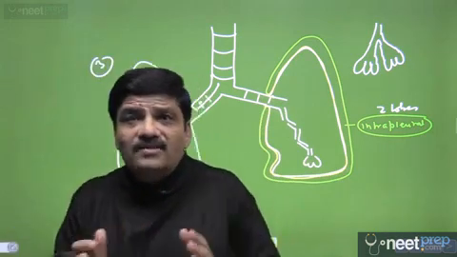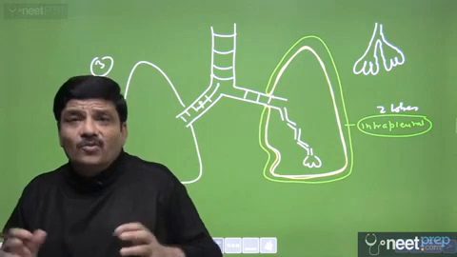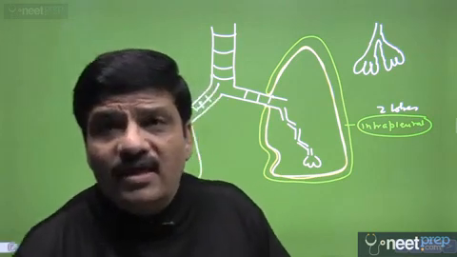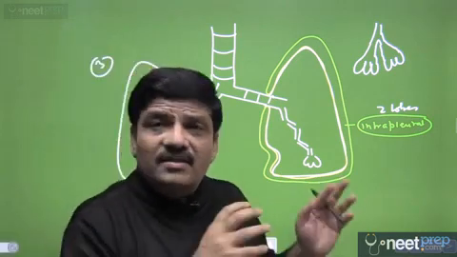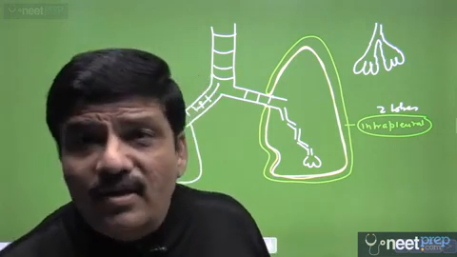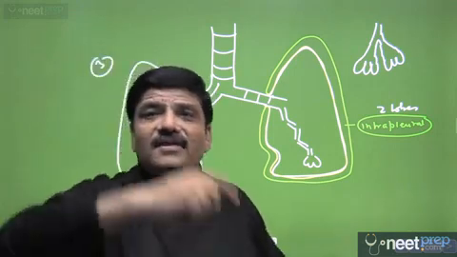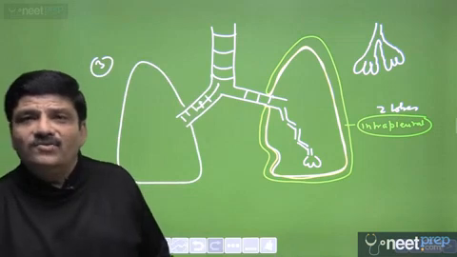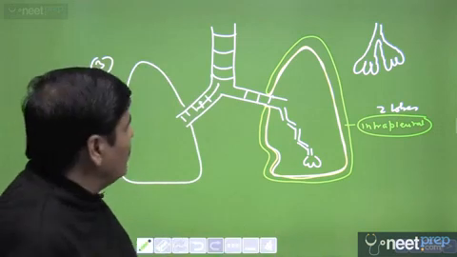Lung tissue has both elasticity and compliance. So why does it not collapse during exhalation? What we are saying is that there is a residual volume, but now we are looking at another question: why at all is there a residual volume in the lung? The answer is because the intrapleural pressure is always negative with respect to intrapulmonary pressure.